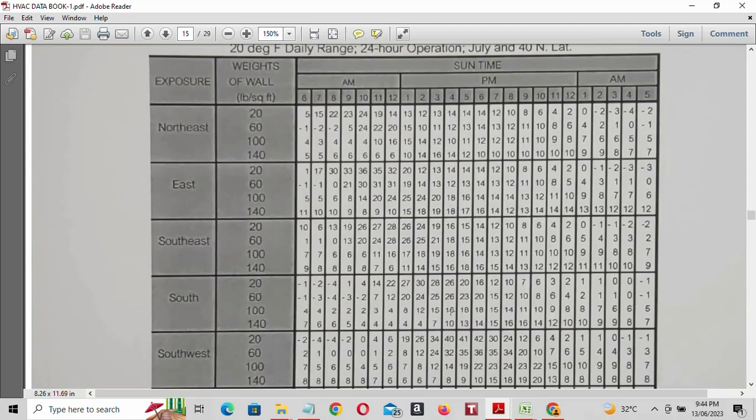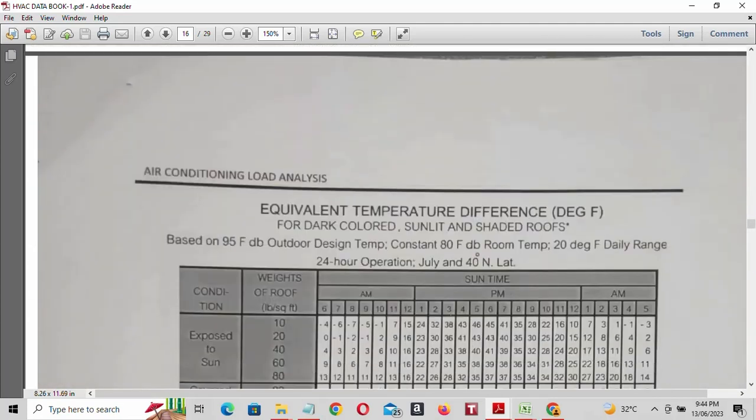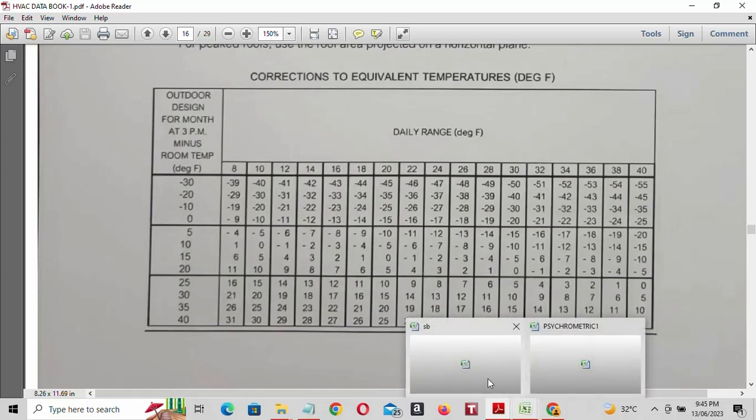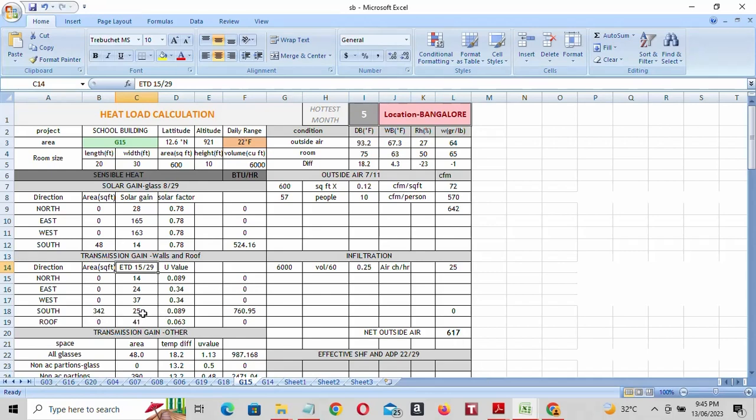For this we have to add a correction factor. Our outside and inside temperature difference is 18.2. Here 18.2 is not there, so we have to go for the higher value, that is 20. The daily range for Bangalore is 22. We have to intersect the values, 20 and 22, and you will get 4. So the correction factor is 4. ETD 21, we add correction factor 4, 21 plus 4, you will get 25. So here 25.